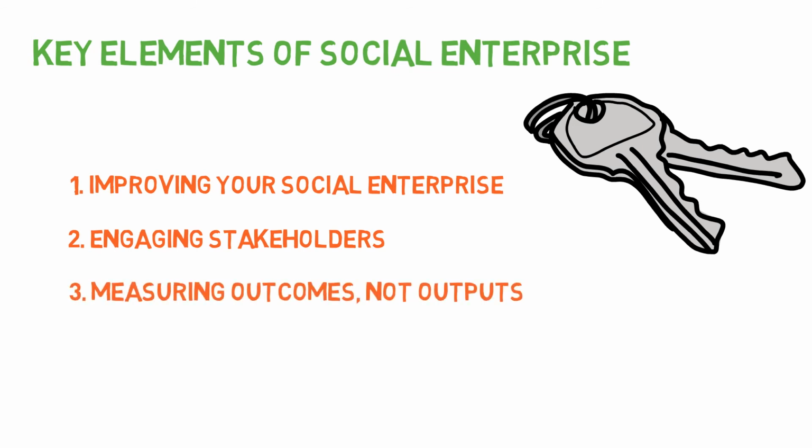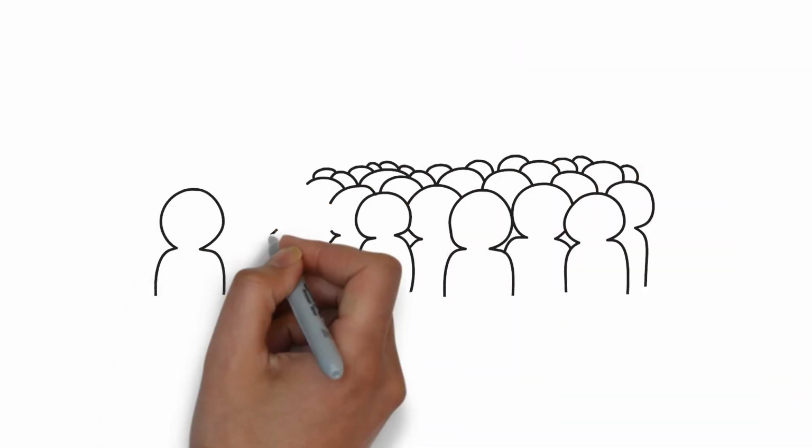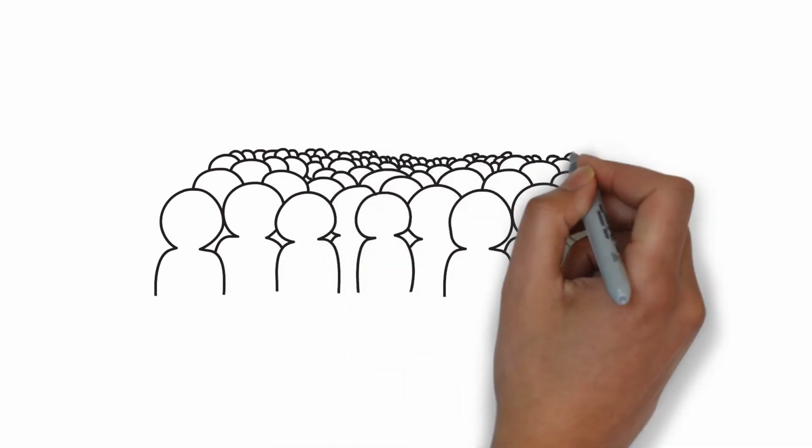And 3. Measure outcomes. An output only tells you that an activity has taken place, whereas an outcome is an indicator of change. You need to make sure you are proving the change that you are making. Now you know how to accurately evaluate the impact your enterprise is having. Good luck.